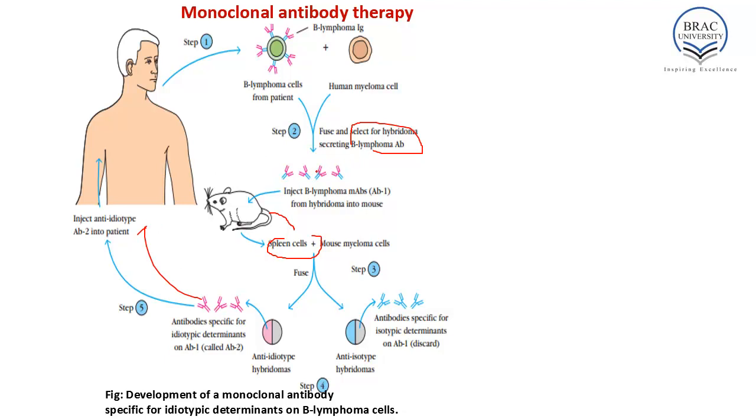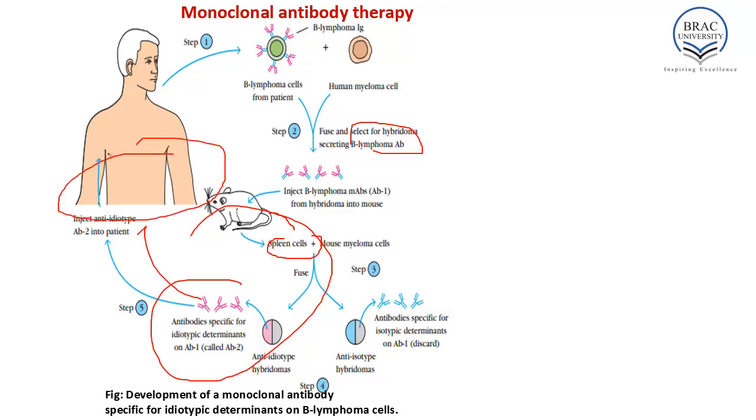When this mouse monoclonal antibody, that means the anti-idiotype we have generated here in this experiment, was injected into the patient, it bound specifically to only the B lymphoma cells that expressed that particular idiotype immunoglobulin. Since B lymphoma cells are susceptible to complement-mediated lysis, the monoclonal antibody activated the complement system and lysed the lymphoma cells without harming others in these patients.